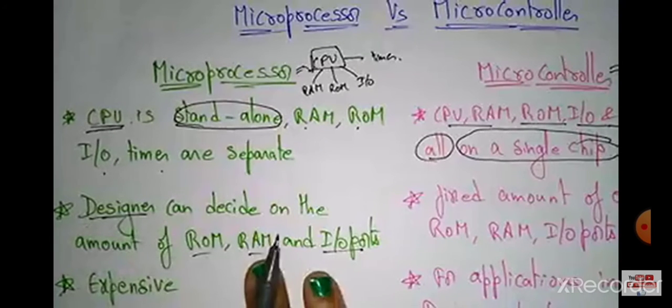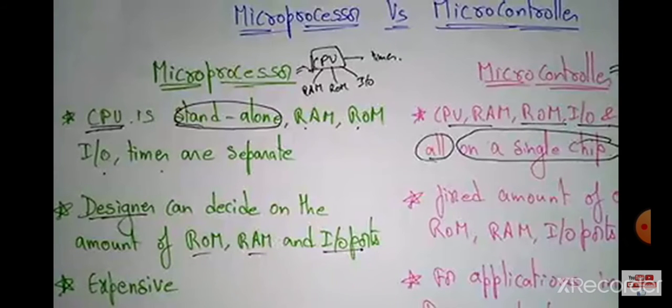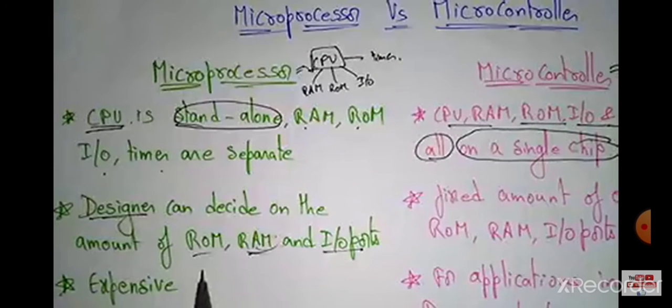So it is not built within the CPU. It is present outside the CPU. So whenever you require, you can change the ports also. Means you can add more speed and more capacity devices to the processor in the microprocessor if you want.